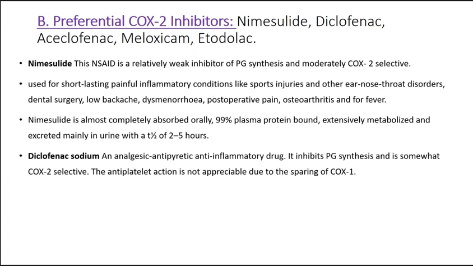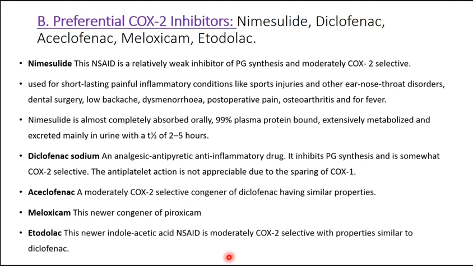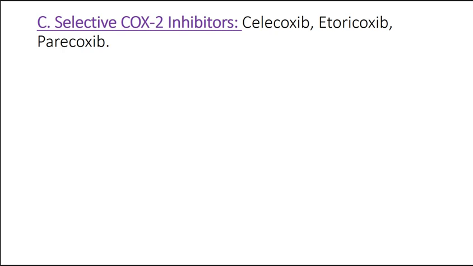Then we have diclofenac sodium. It's an analgesic, antipyretic, anti-inflammatory drug which inhibits prostaglandin synthesis, and the antiplatelet action is not appreciable due to COX-1 sparing. Aceclofenac is a moderately COX-2 selective congener of diclofenac having similar properties. Then meloxicam is a newer congener of piroxicam. Then the drug etodolac. Etodolac is a newer indole-acetic acid NSAID which is moderately a COX-2 inhibitor with properties similar to diclofenac sodium.